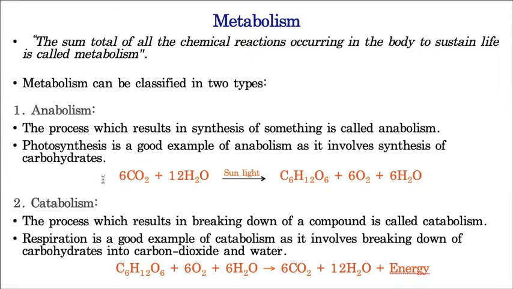So here these are small molecules. What are they? Carbon dioxide and water. But these carbon dioxide and water molecules, which are small, react with each other in the presence of sunlight and then produce a big molecule. What is the big molecule? C6H12O6. That means this is a glucose molecule. So to form one big molecule, if two or three small molecules join, then that is called anabolism. But you have to understand so clearly, what is happening in anabolism? Two or three molecules are joining to form a big molecule.